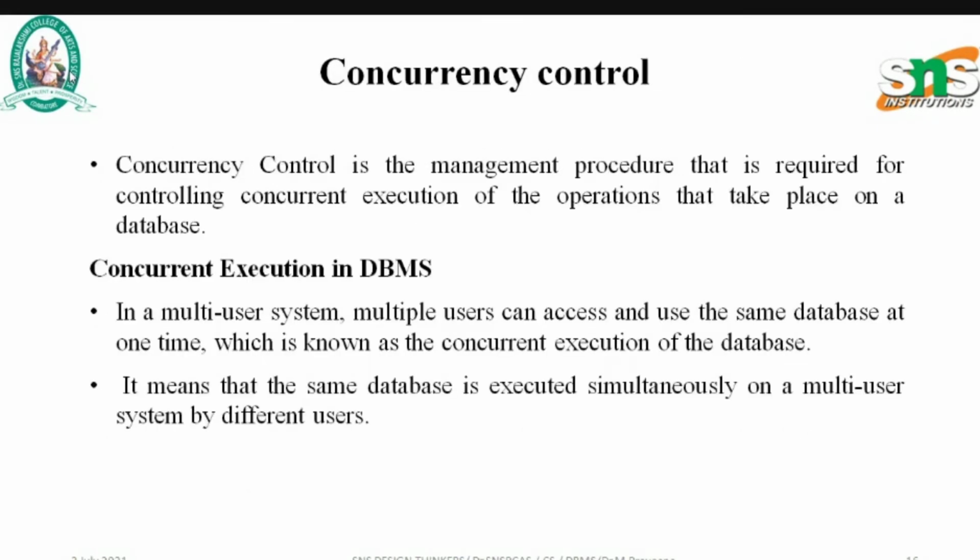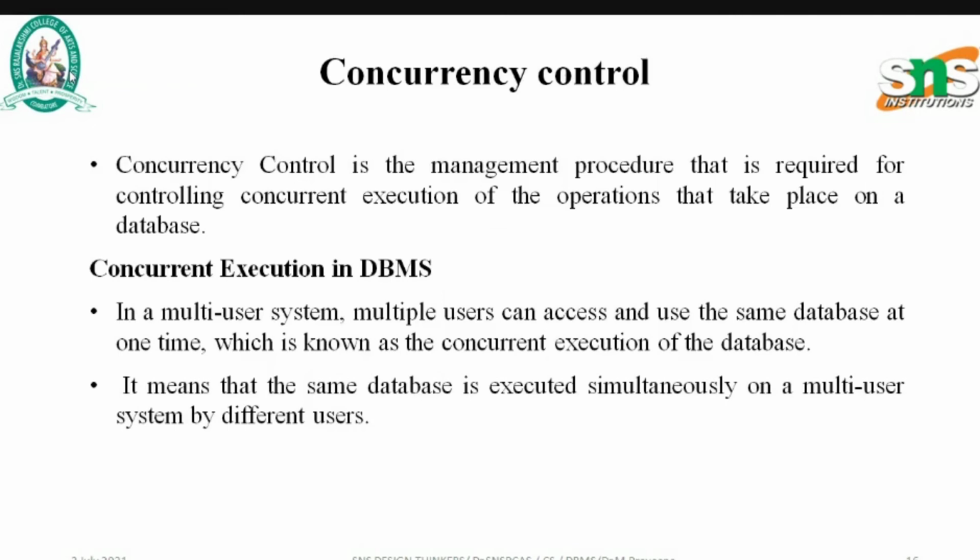Next, let's see about concurrency control. Concurrency control is the management procedure required for controlling the concurrent execution of operations that take place on the database. Concurrent execution means simultaneous execution. So concurrency control is the management procedure which controls the simultaneous execution of operations taking place in the database management system.